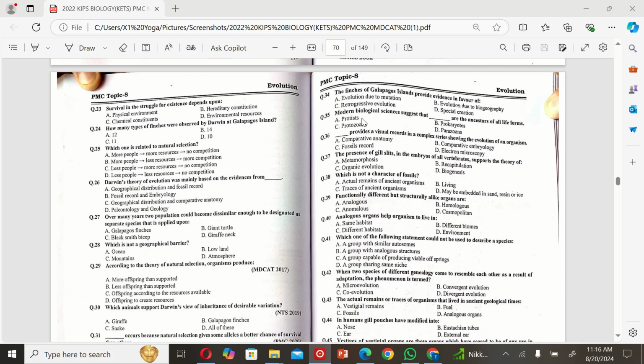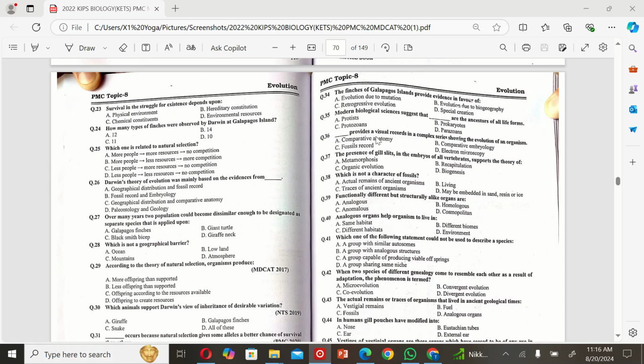The next MCQ is: modern biological science suggests that dash are the ancestor of all life forms. A. Protists, B. Prokaryotes, C. Protozoans, and D. Parazoans. So the correct option is B.